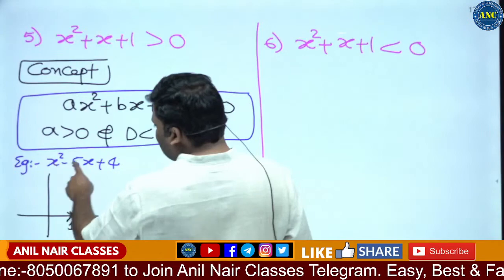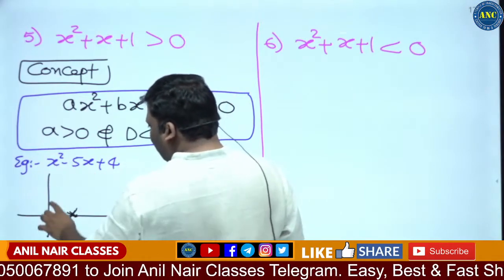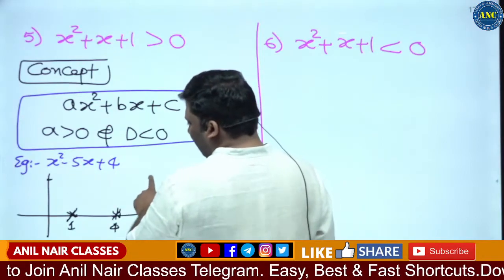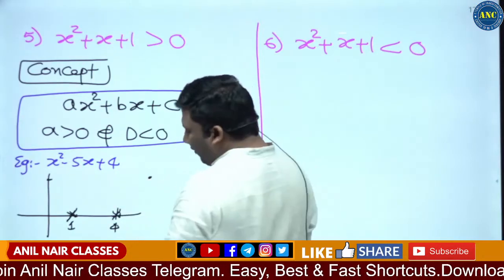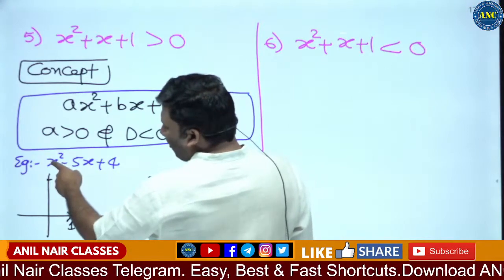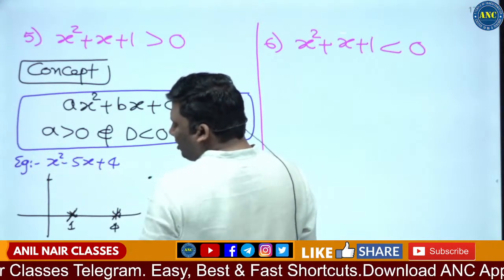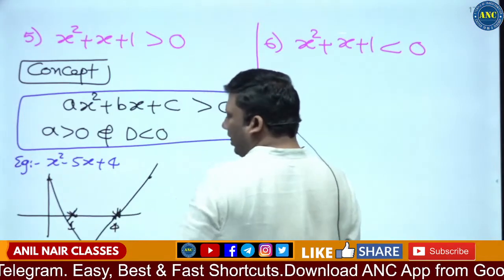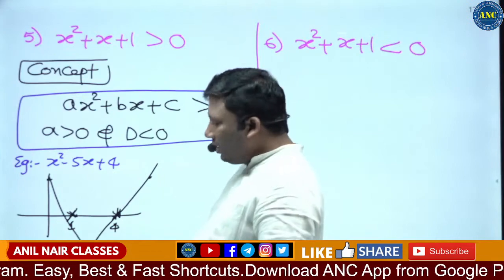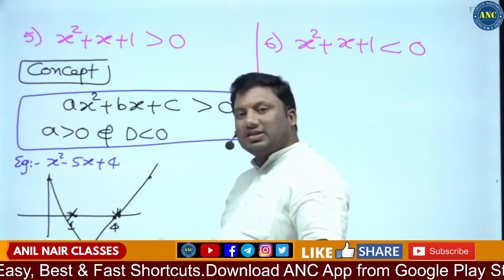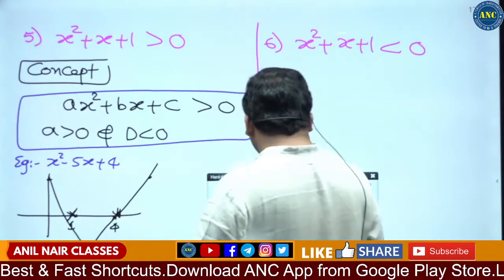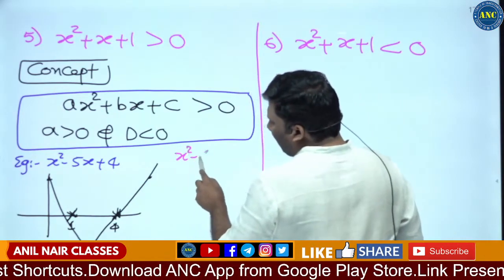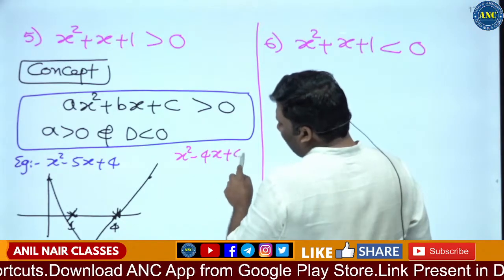Now, if I take 0, 0 minus 0 plus 4, here it is 4. If I take 5, 25 minus 25 plus 4, here it is 4. If I take 2, 2 square is 4, 4 plus 4 is 8, 8 minus 10 is minus 2. That means the graph is somewhere coming like this. Are you all with me? The graph is touching the axis at 2 points. The graph is going upwards. Same thing if I take x square minus 4x plus 4.